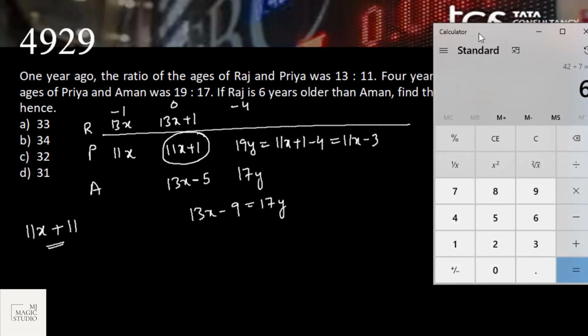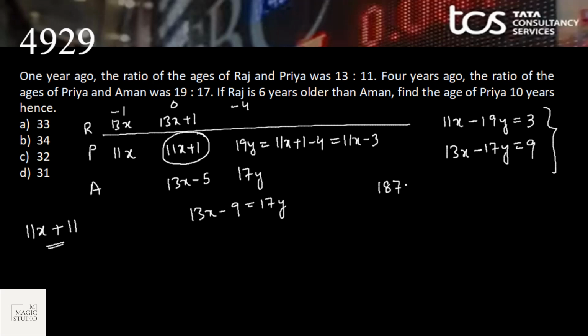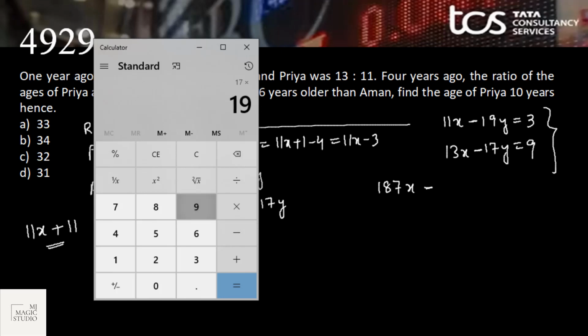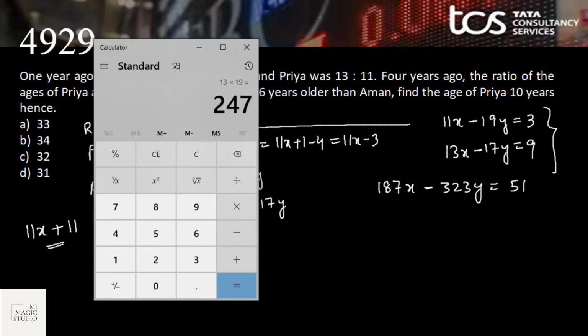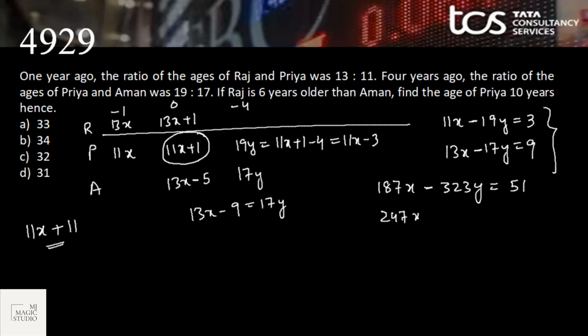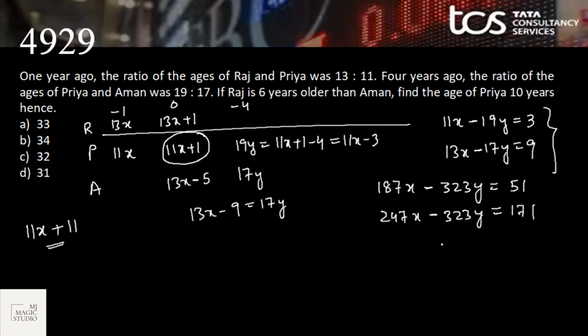17 into 11. Let me use my on-screen calculator quickly. 17 into 11, 187x minus 17 into 19, 323y equals 17 into 351. Let me multiply this by 19. 13 into 19 is 247x minus 19 into 17, 323y equals 19 into 9. Yes, 171.